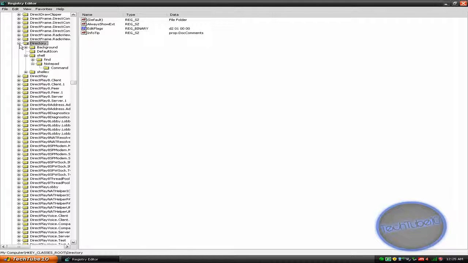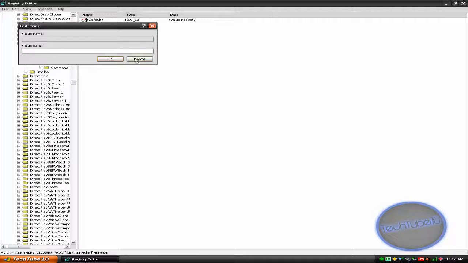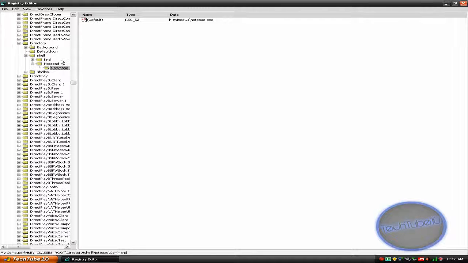Okay, Shell. Shell. Okay, and you now make a new folder if you want to open it like this. Then the command. Okay, I'll make one.